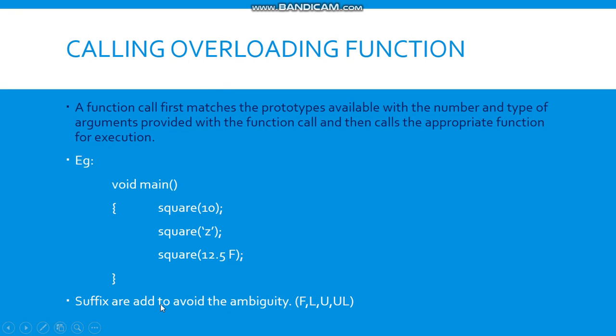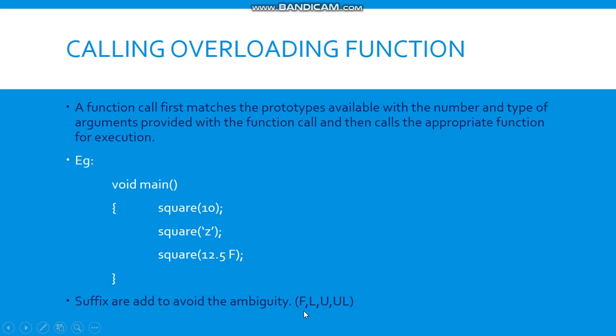For that, we use a suffix to avoid the ambiguity.